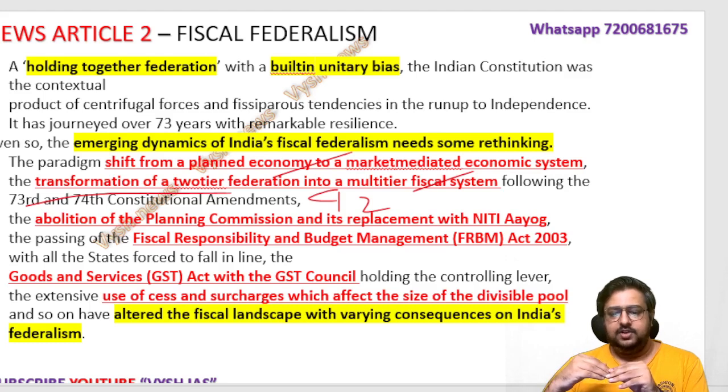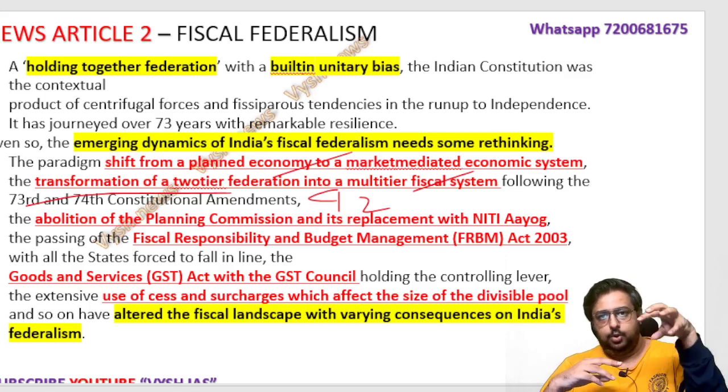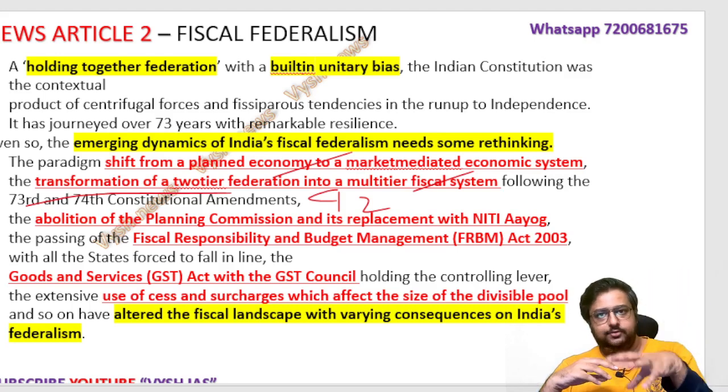So the abolition of the Planning Commission and its replacement with Niti Aayog also happened. What was the Planning Commission? You make a 5-year plan, and nothing used to happen. They will tell that the next 5 years we'll focus on agriculture, the next 5 years we'll focus on industry. What happened? India is still, only now we are doing Make in India and manufacturing. We couldn't do it. So that is why it was a failure. And it was a top-down approach, meaning the center will decide and it will go down to the states, which have to obey.